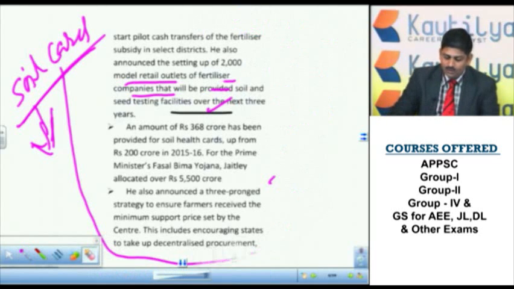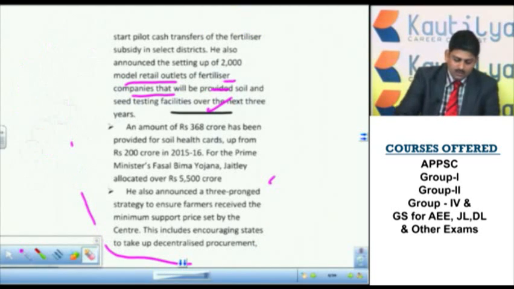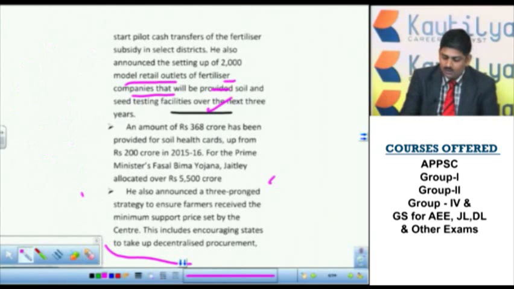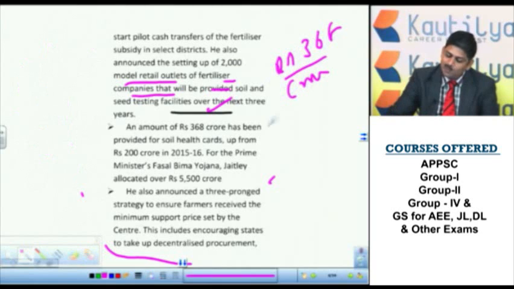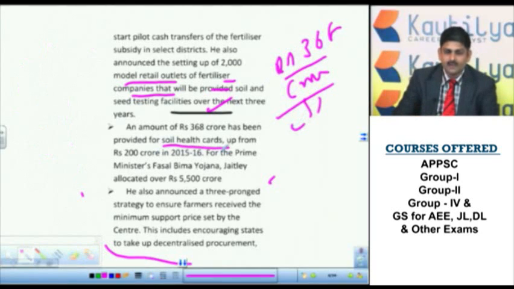So if we go to the next point, rupees 368 crore is again an important figure. 368 crore has been provided for soil health cards. Now the next important one is, in the previous budget it was only 168 crore. That means how much up? It is 200 crore up.